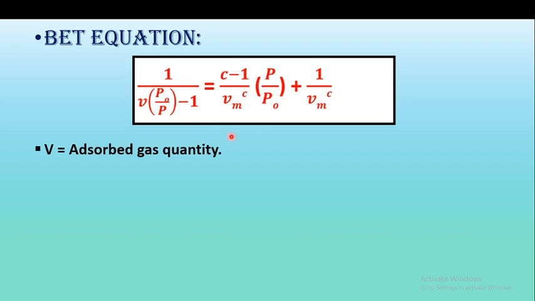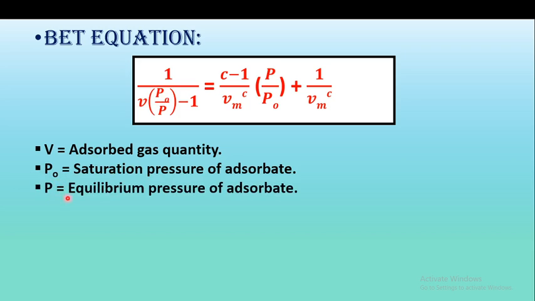So what is the meaning of all these terms in the BET equation? Here V is called the adsorbed gas quantity. We can also call it the volume of gas adsorbed. What is P0? P0 is the saturation pressure of the adsorbate. We know that P is the pressure of the adsorbate, or pressure of gas. The adsorbate here is a gas. So the saturation pressure of the adsorbate is given by P0. And P is the equilibrium pressure of the adsorbate.